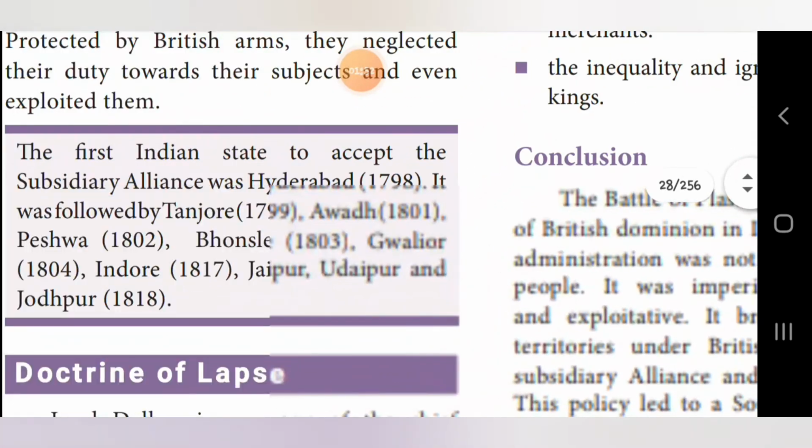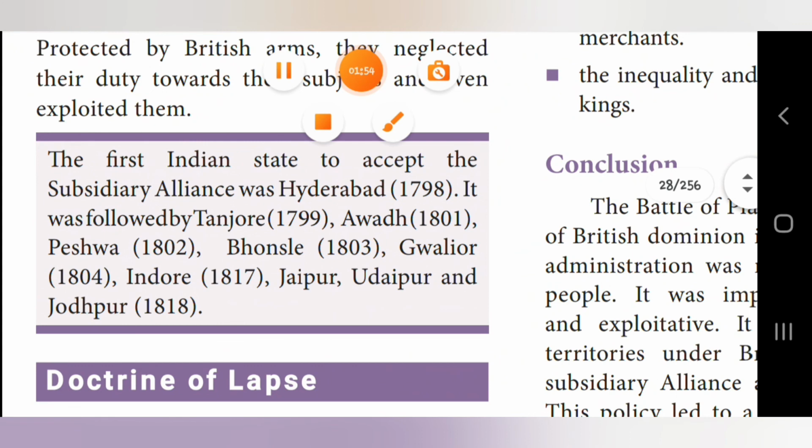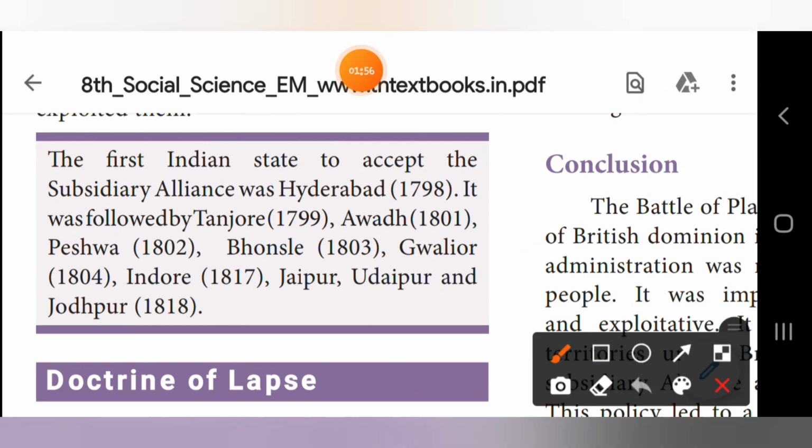So I'll just zoom it out and show it to you. Here this is the sixth short answer. Okay. The first Indian state to accept the subsidiary alliances was Hyderabad in the year 1798. Second one, it was followed by Tanjore 1799. And third one is Awadh 1801.